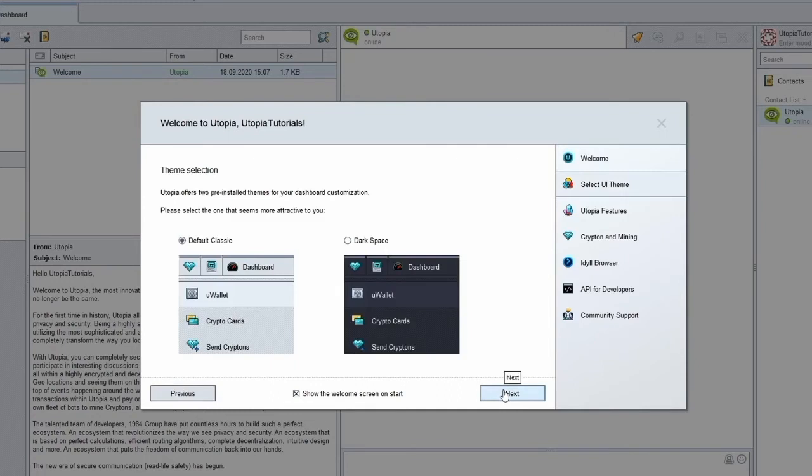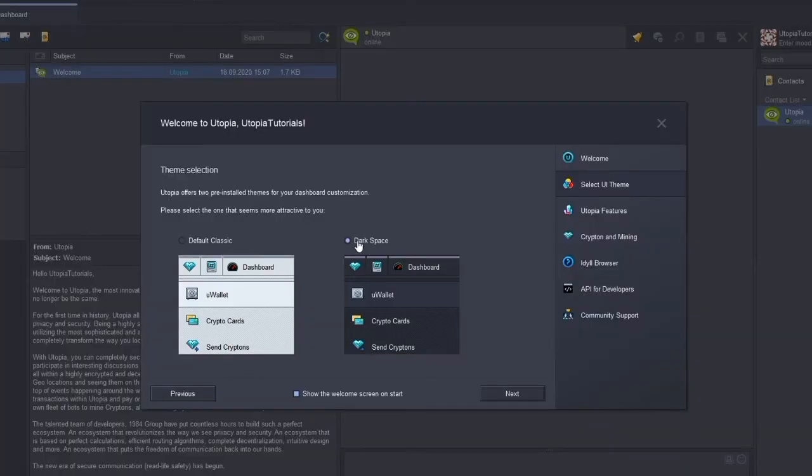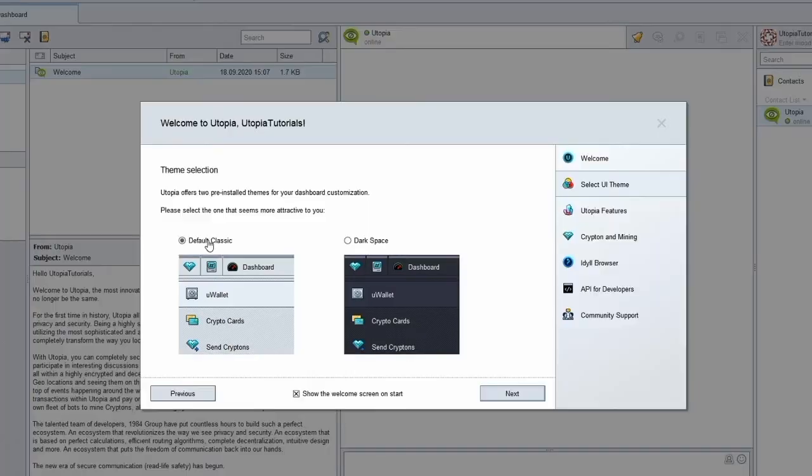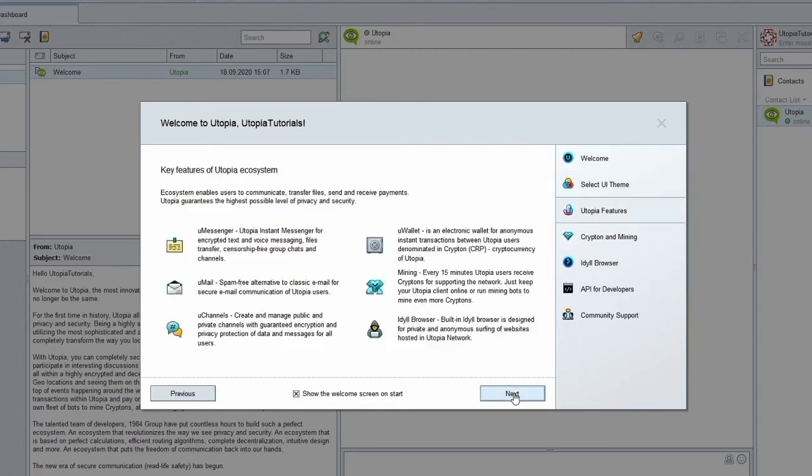Utopia offers 2 pre-installed themes for your client software appearance. You may choose between the default Classic and the Dark theme. Here is a brief overview of various features available in Utopia. They include an instant text and voice messenger, file transfer, public and private group chats and channels, U-Mail, U-Wallet, mining, gaming, and browsing.